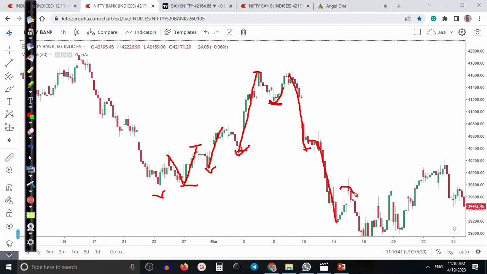So we don't want to buy, and in between this area, no indicator will work for you if you are going for buy. So that is why we are looking for buy only after finding out the seller or buyer territory. If we see this is the buyer territory, we are looking for buy only. If this is the seller territory, we just wait and we are looking for short only.